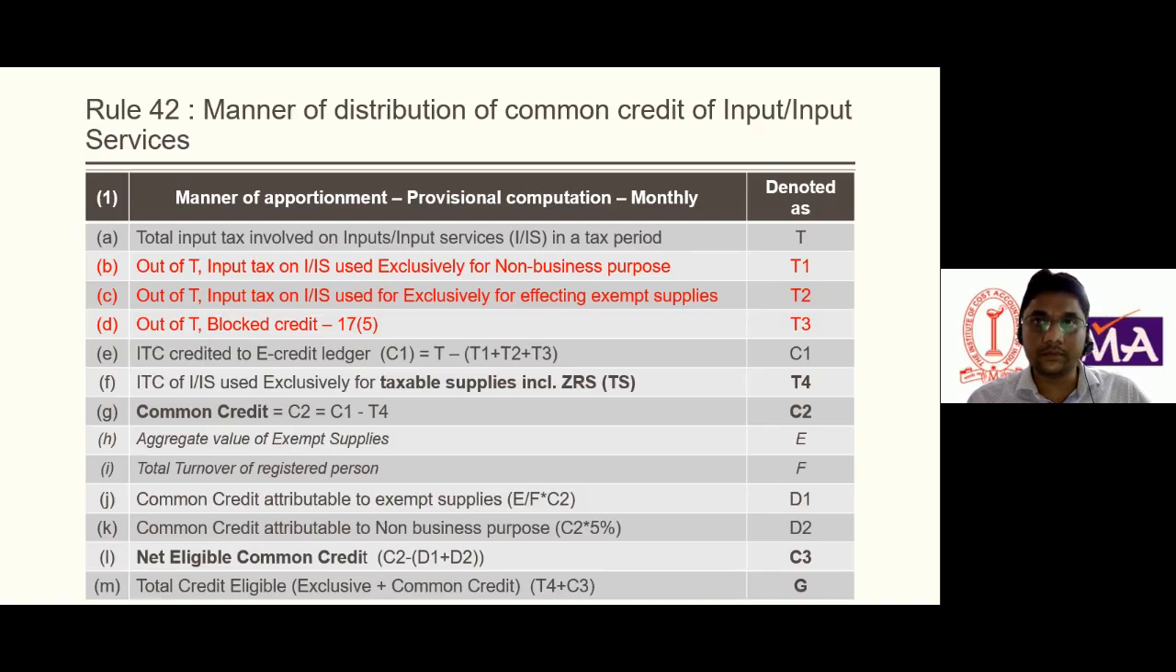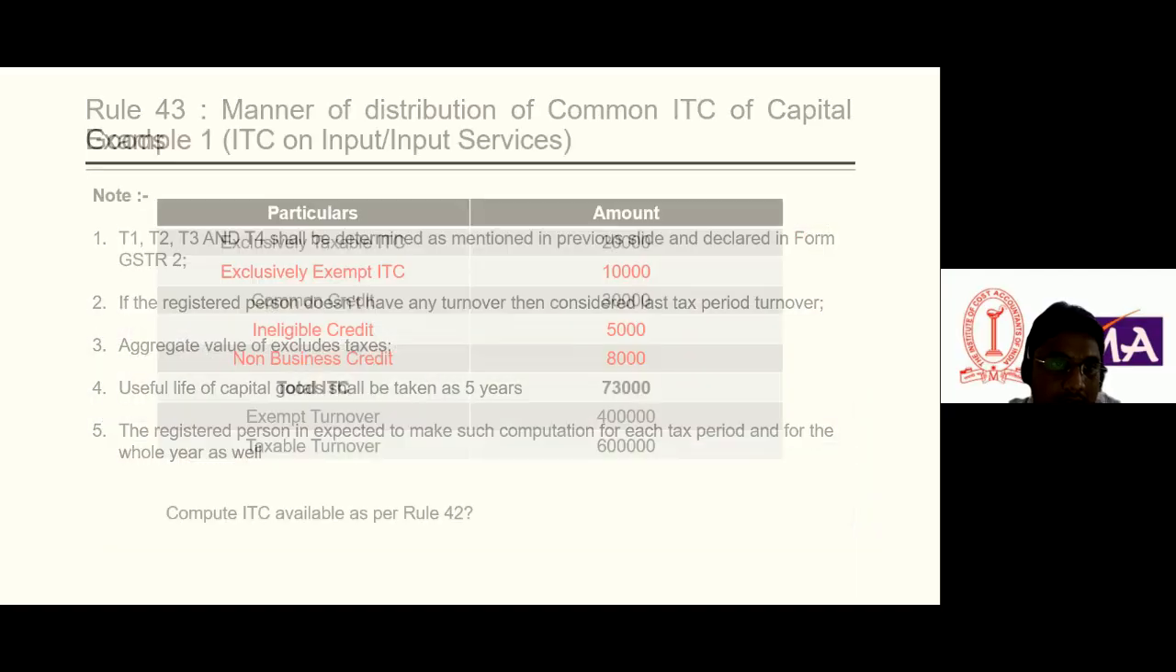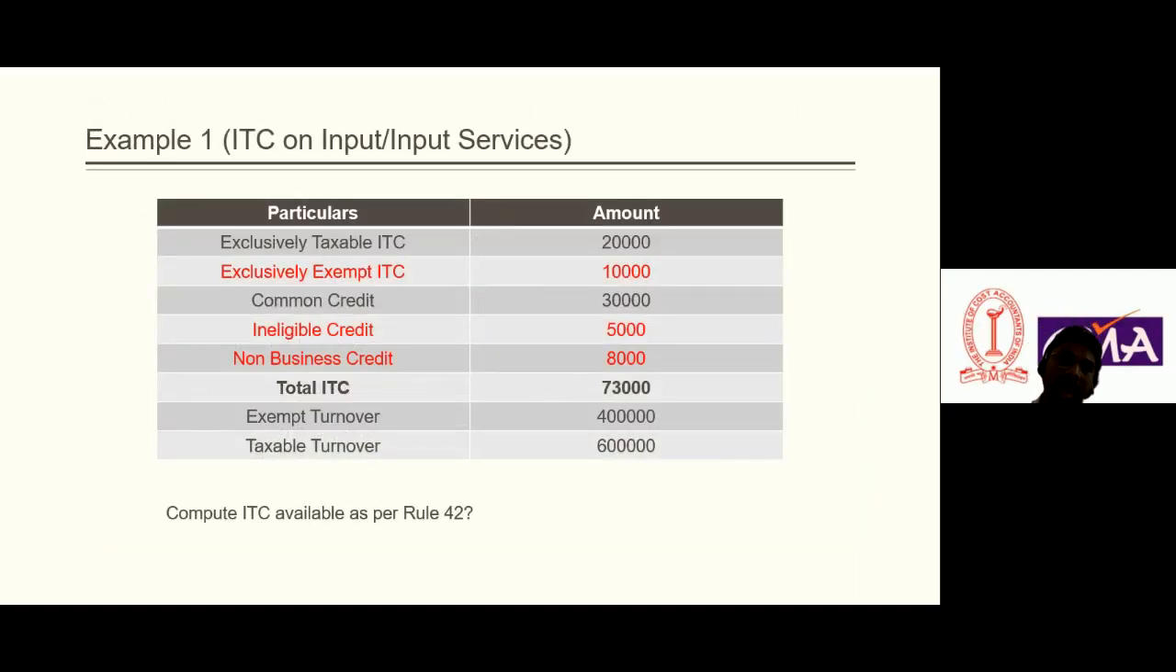So it is the most important rule, rule 42, and in most scenarios it is applicable to every company involved in taxable supply and exempt supply. So this is rule 42, which tells about the manner of distribution of common credit of input and input services. Now let's take an example of this, otherwise it would be very complicated.